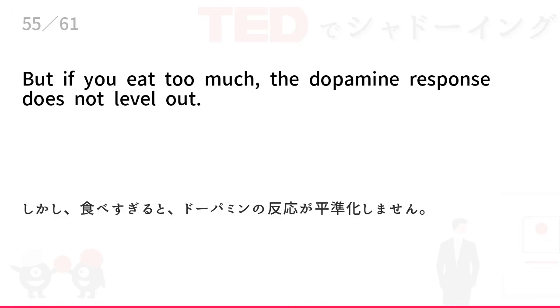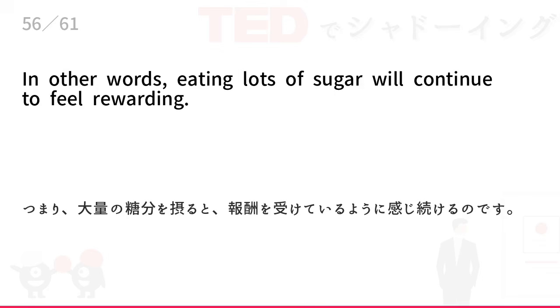But if you eat too much, the dopamine response does not level out. In other words, eating lots of sugar will continue to feel rewarding.